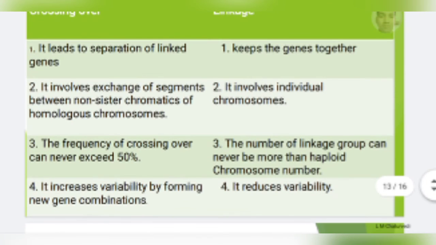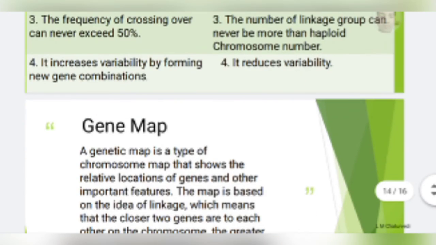Crossing over never exceeds 50% frequency, while linkage may make a group of genes which are transferred together in the haploid number of chromosomes. When crossing over increases, new gene combinations can form and variation can be created. Linkage decreases the variability. In such a way we can easily write the difference between crossing over and linkage.